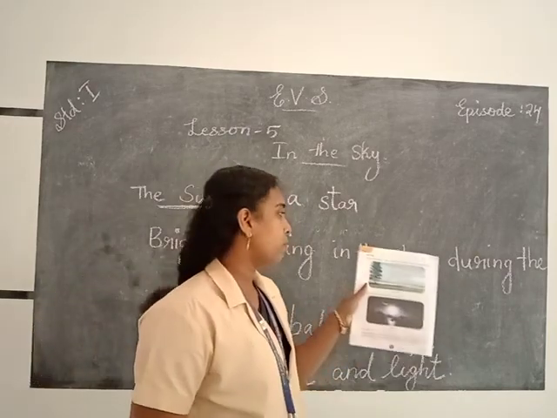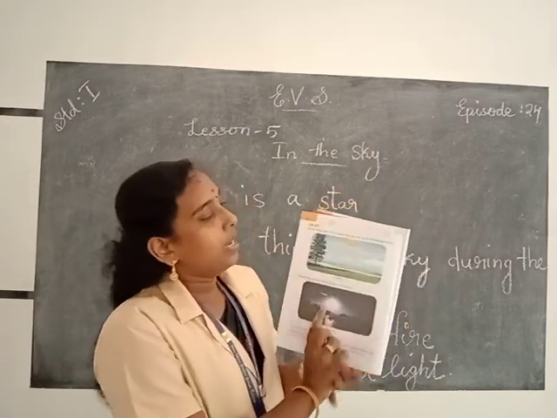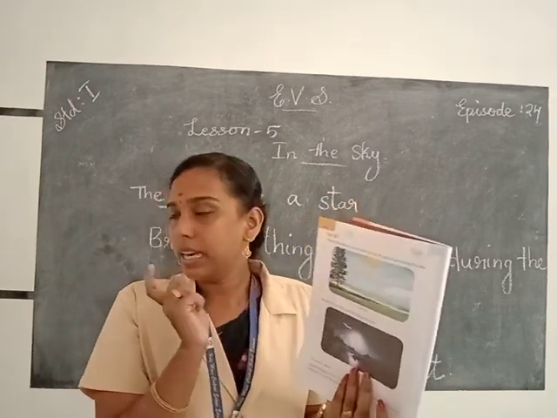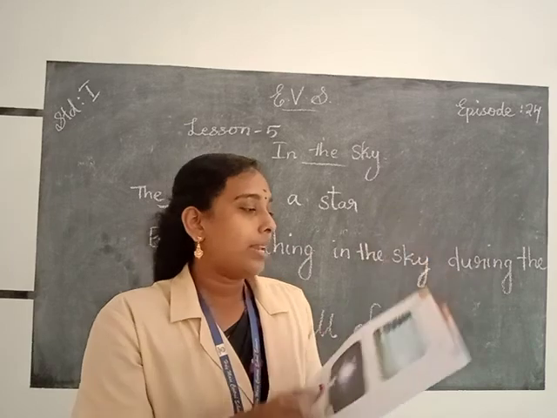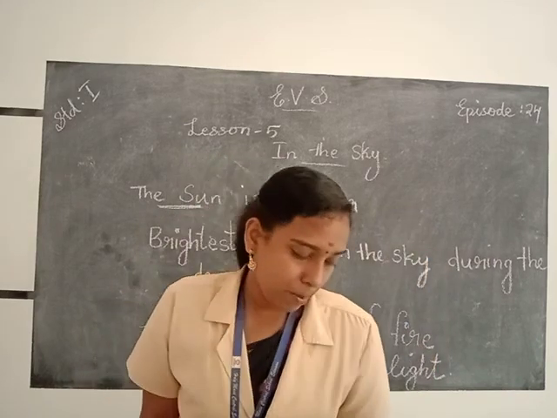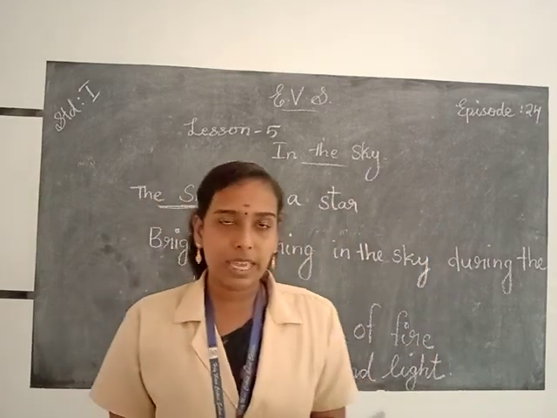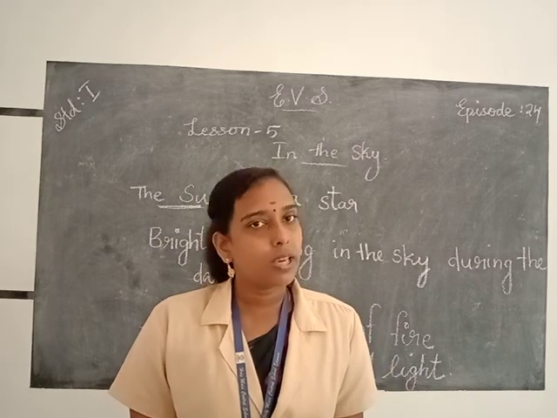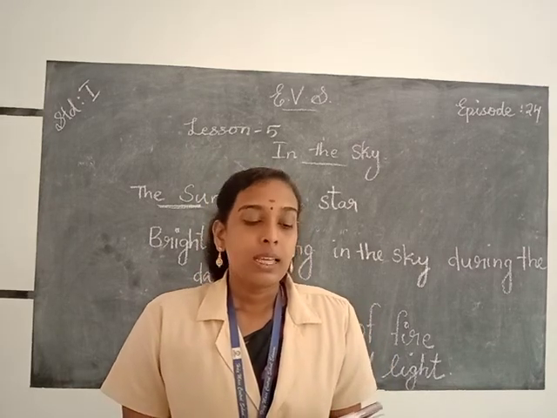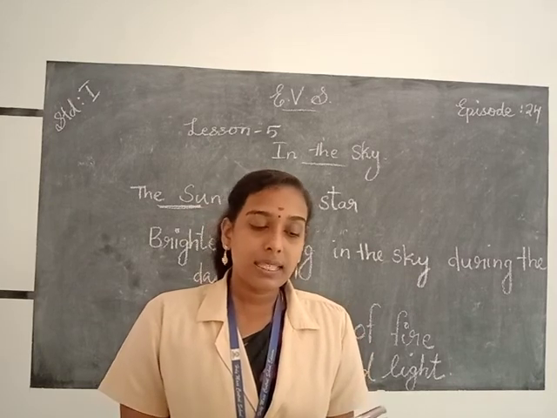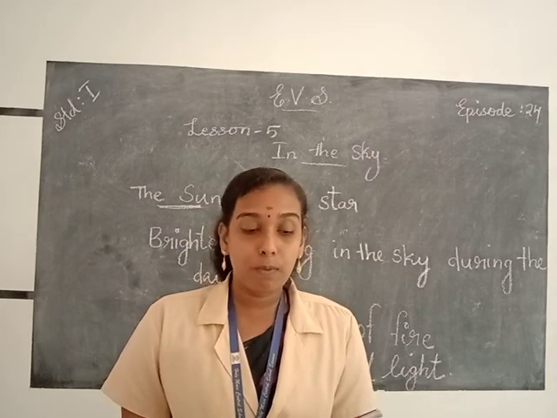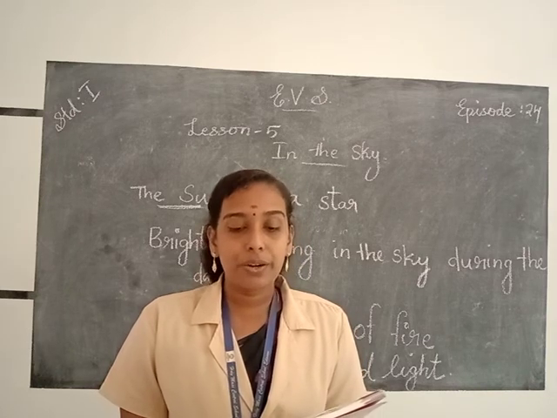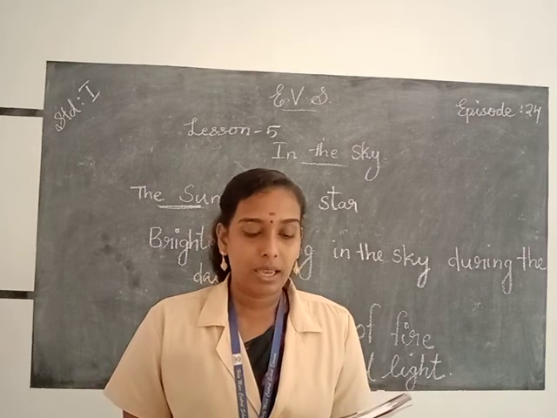132 and look at the picture, and here you can see that the sky is blue in color during the daytime. Okay, take the page number 132 and look at your textbook. I will read the text. Listen carefully. The sky looks blue in color during the day. We see the sun during the day.